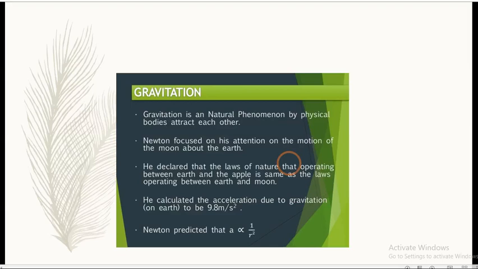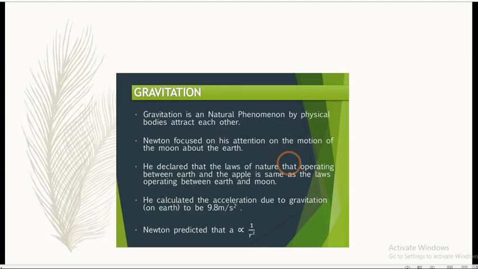He focused his attention on the motion of the moon about the earth. He declared that the laws of nature operating between the earth and the apple are the same as the laws operating between the earth and the moon.